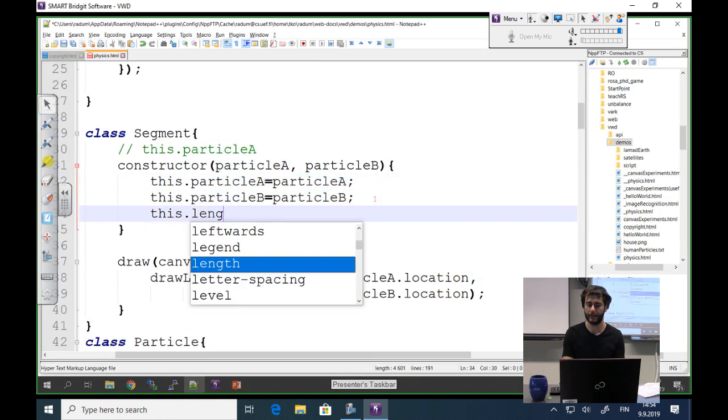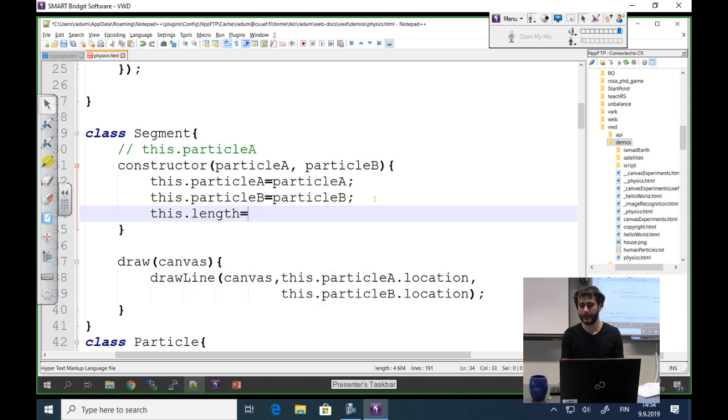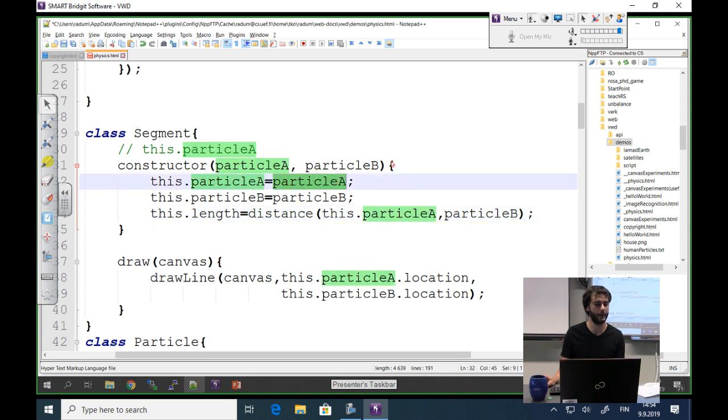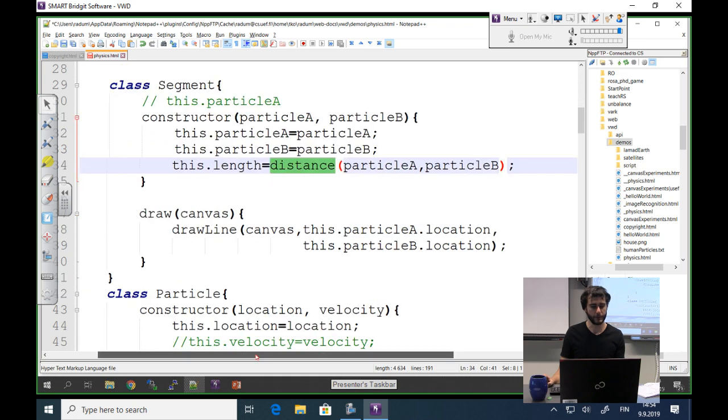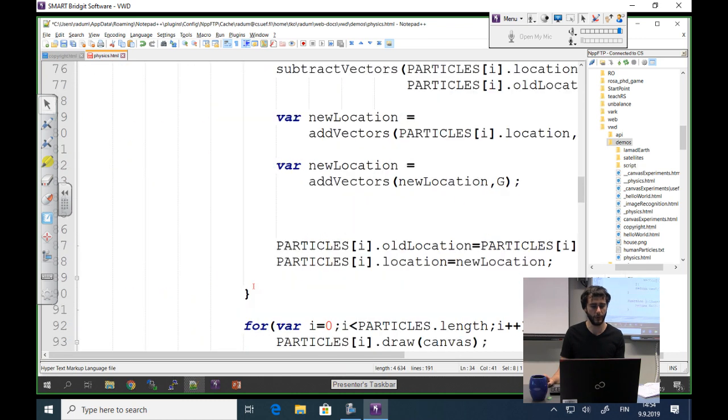So it will be part of our segment constructor. This length is equal to, let's say, distance. I don't have a distance function just yet, but I will make it, between particle A and particle B. And note here, I can either use particle A or this.particleA, because both of them exist in this block of code. So I will not get the same warning as before, because I'm omitting this. Our distance function between two vectors needs to be written.